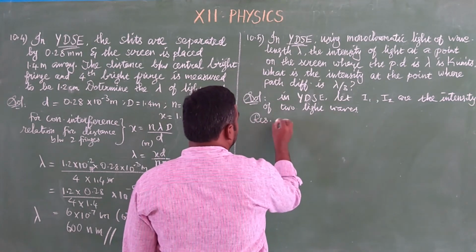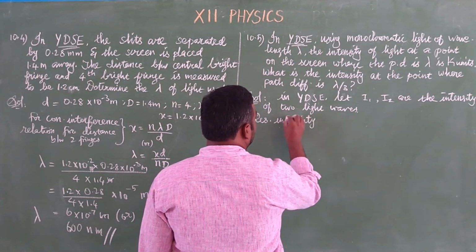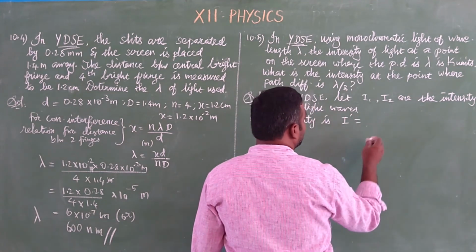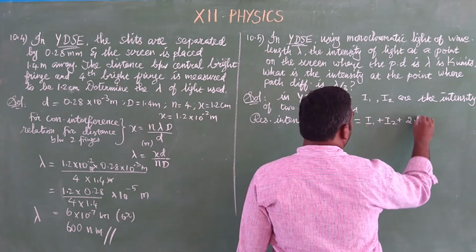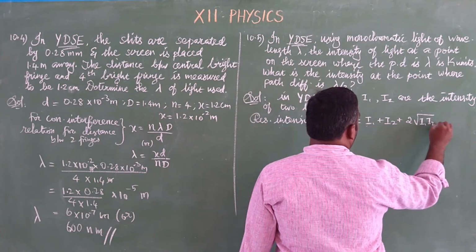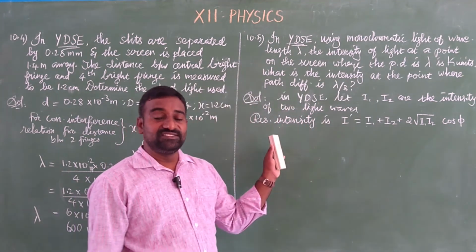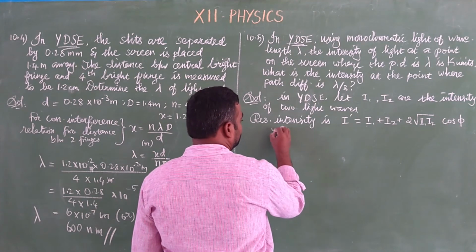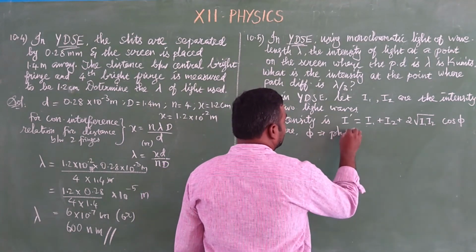The resultant intensity I dash is I1 plus I2 plus 2 into square root of I1 I2 cos phi, where phi is the phase difference between two waves.